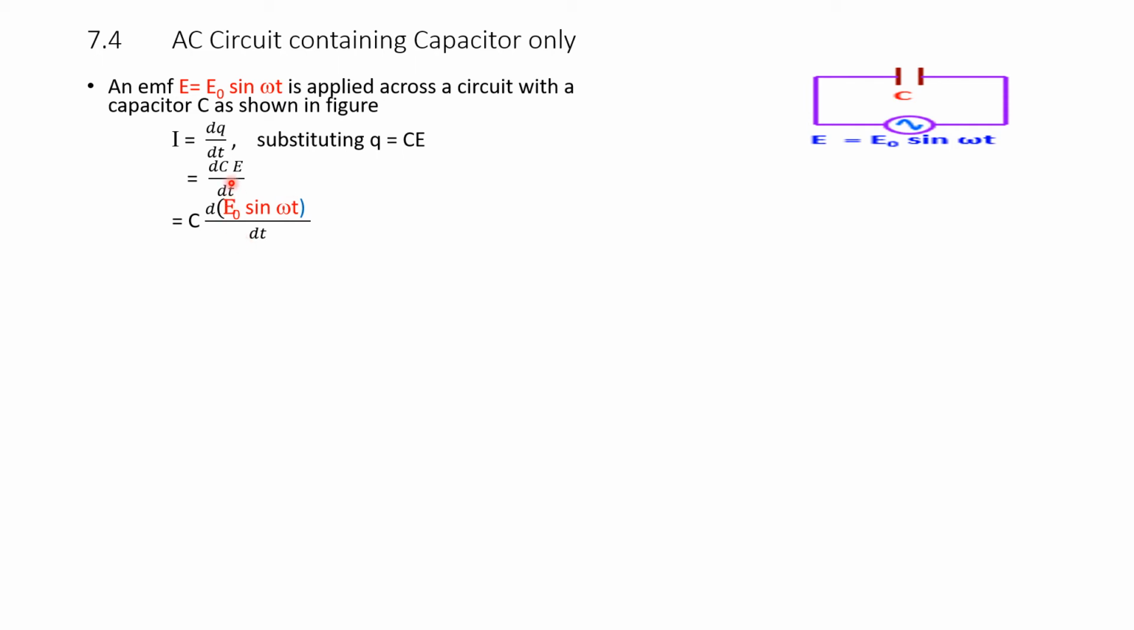C is a constant. The value of the capacitor is constant, so we have taken it out, and the only variable varying with time is E naught sin omega t. Taking the differentiation, from the knowledge of our differential calculus, we know the derivative of sin omega t with respect to t is omega cos omega t. Therefore, this equation becomes I equals C E naught omega into cos omega t.